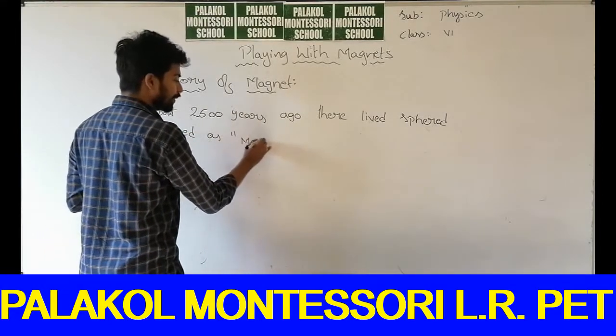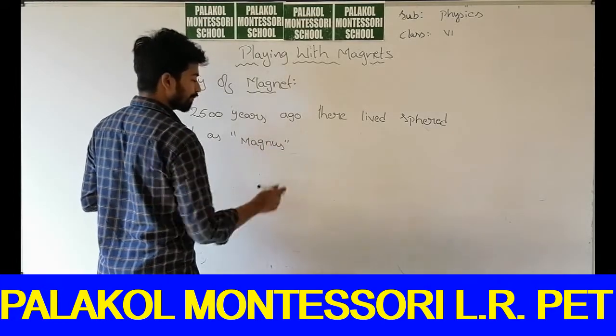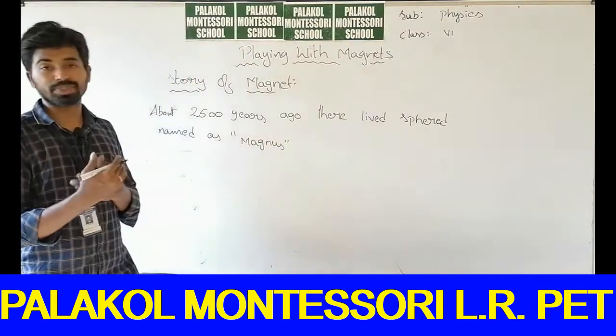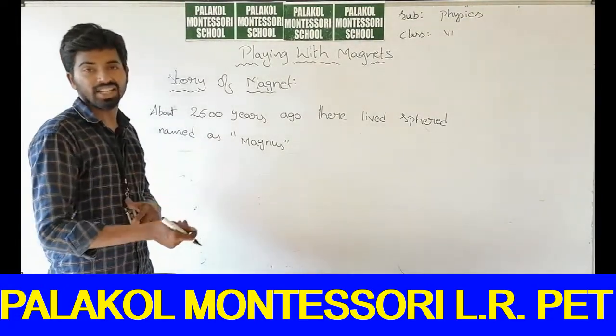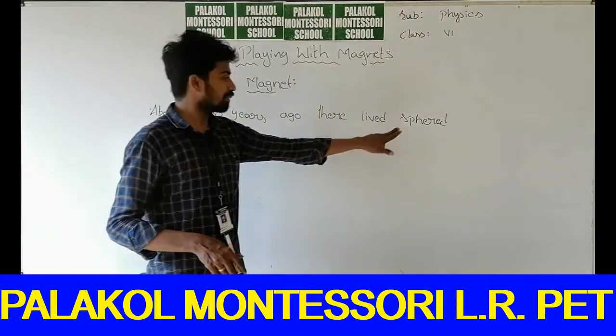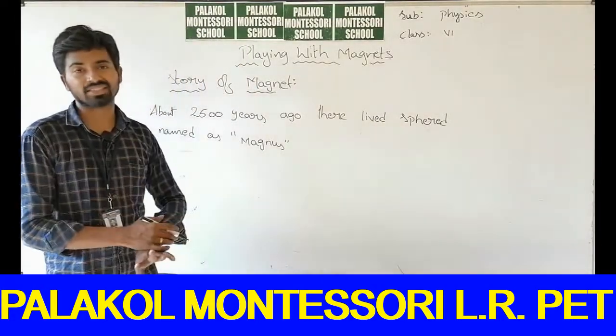So there is a shepherd. A shepherd is one who takes his sheep for grazing, that is, for taking food for the sheep. His name is Magnus.